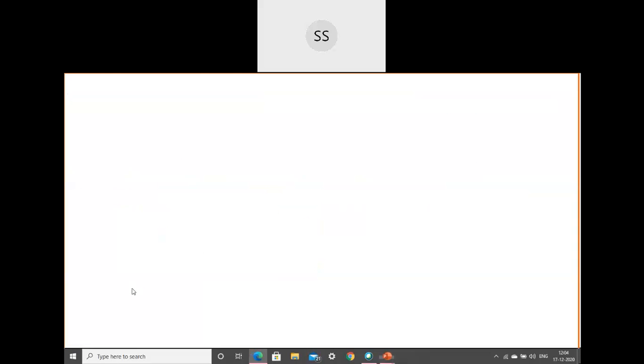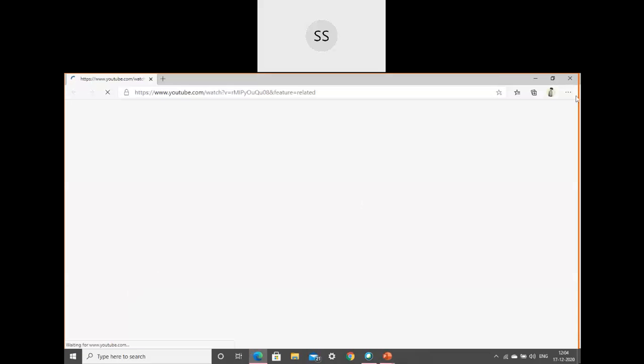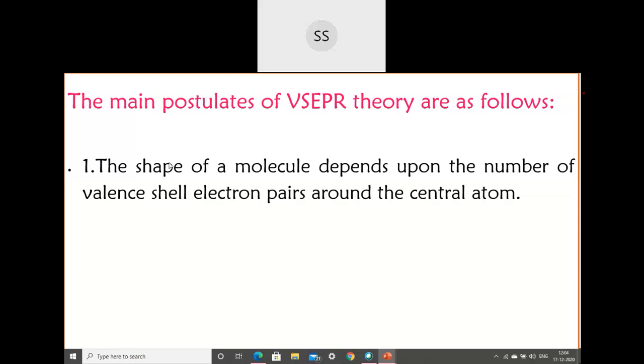It is based on valence shell electron pair. The main postulates of this theory, the name is VSEPR, which stands for valence shell electron pair repulsion theory. They are talking about the electrons present in the outermost shell. Your first postulate is that the shape of the molecule depends on the number of valence shell electron pairs around the central atom, meaning how many electrons are present in the central atom. Based on that, the shape of that molecule will be decided.